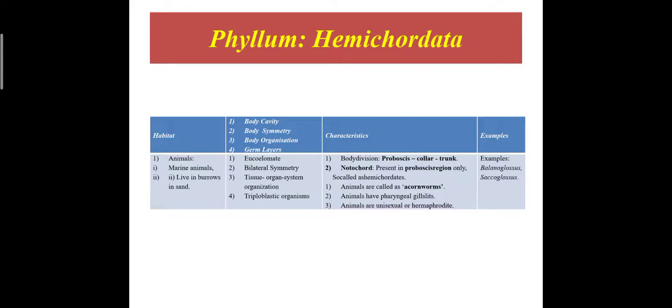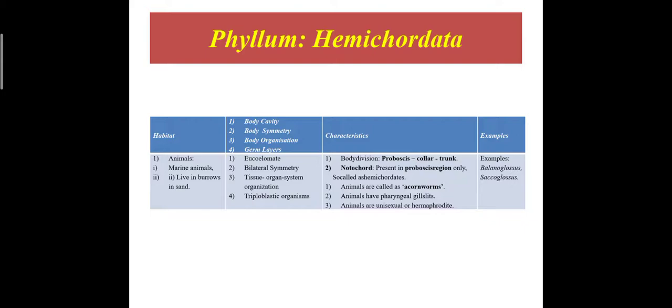They have tissue organ system organization, and these animals are triploblastic, meaning the body has three germ layers: ectoderm, mesoderm, and endoderm. Characteristics: the body divisions are proboscis, collar, trunk.